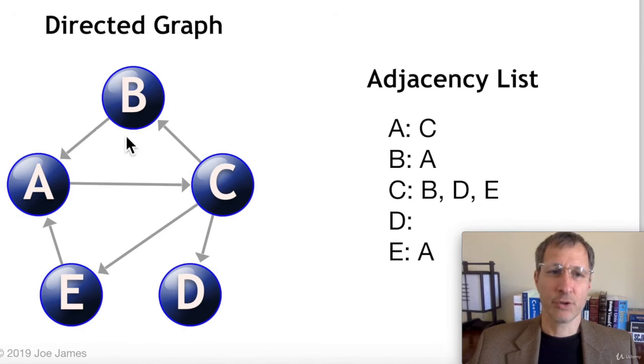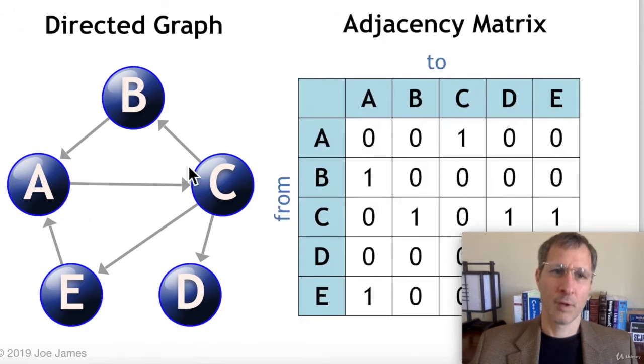In an adjacency list, you would just put the outbound edges from each vertex. So from A, you can see that A has an outbound edge to C, so we would list in A's adjacency list only node C. And the directed graph in an adjacency matrix is similar. It's not going to be symmetrical across the diagonal anymore, because B connects to A, but A does not connect directly to B. So we can see that we have B to A as a 1, but A to B is a 0.